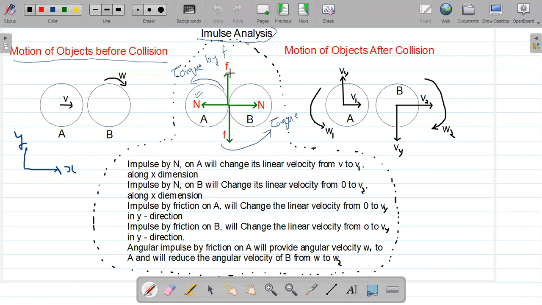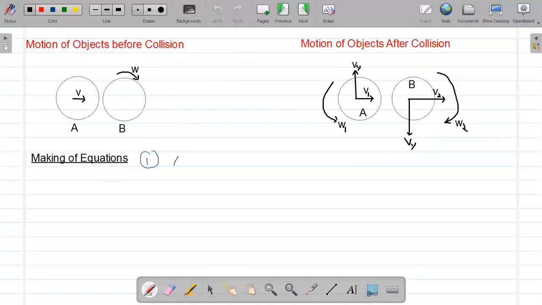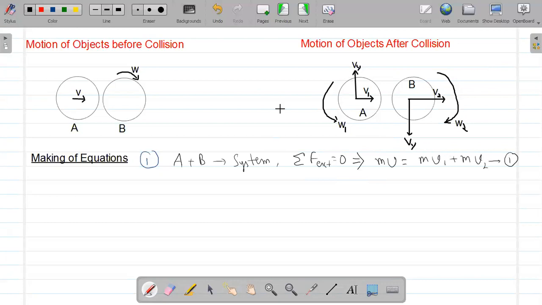So if I take A plus B as a system, there is no external force. Sigma F external is 0, and therefore the linear momentum of the system is conserved. By conservation of linear momentum, I get an equation mv equal to mv1 plus mv2. This is the first equation which you can write. Since the masses are equal, mv equals mv1 plus mv2, because the resultant external force on the system is 0.